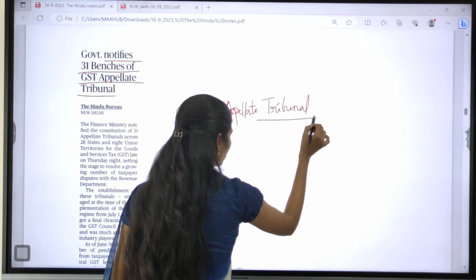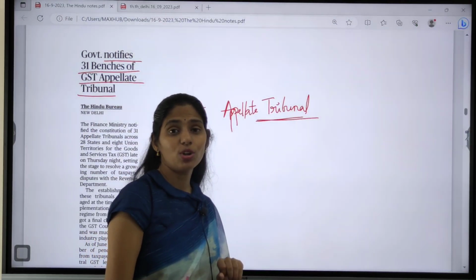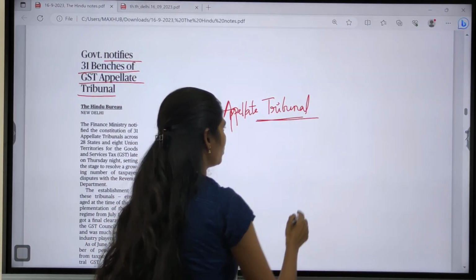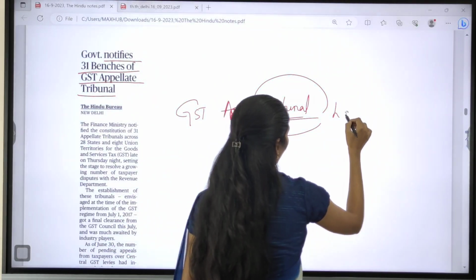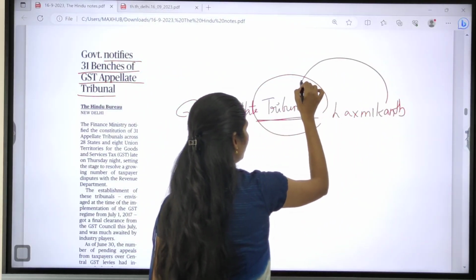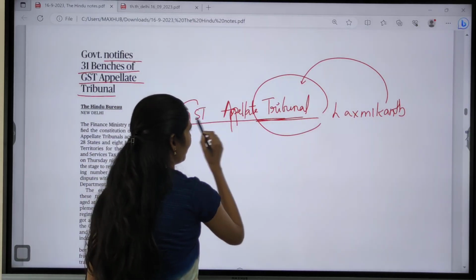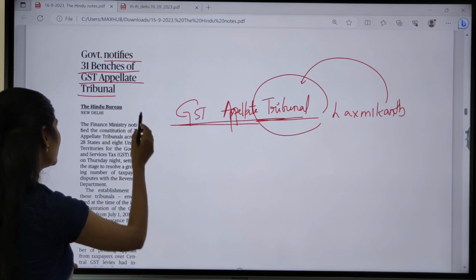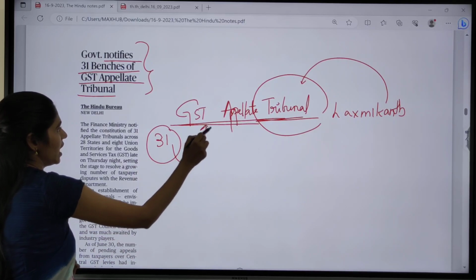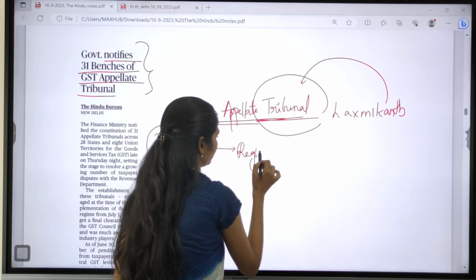So in our constitution, there are some articles which talk about this word tribunal. So please let me know which are the articles which talk about tribunals in our constitution. That is very important. And even in your Lakshmikant book, there is a separate chapter which talks about these tribunals. Okay. So here we have to focus on these GST Appellate Tribunals. Here this article says that the government notifies about 31 benches of the GST Appellate Tribunal. So this article is talking about regional benches.